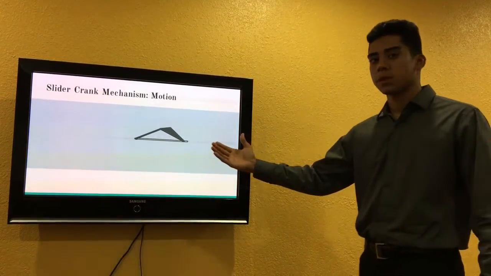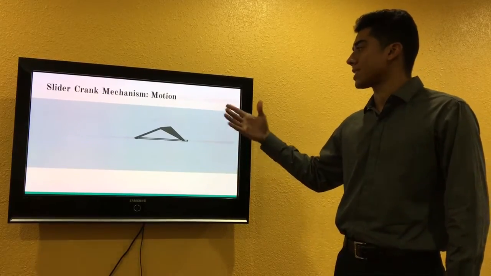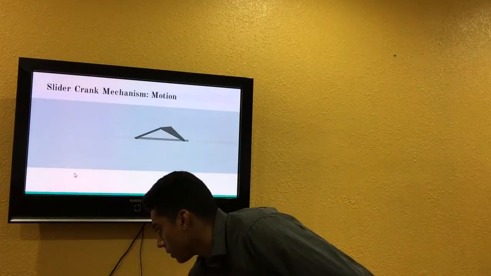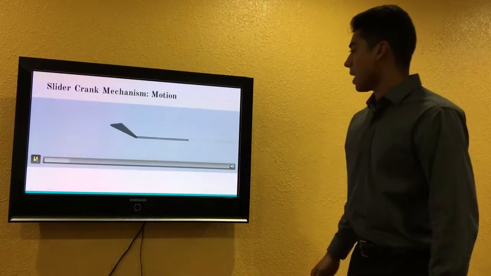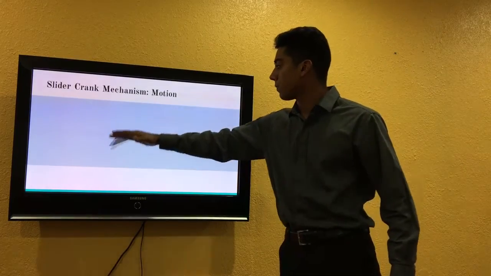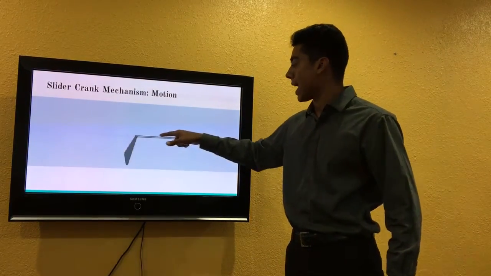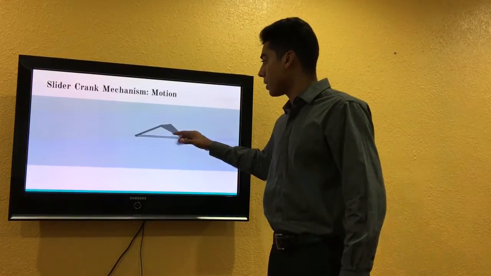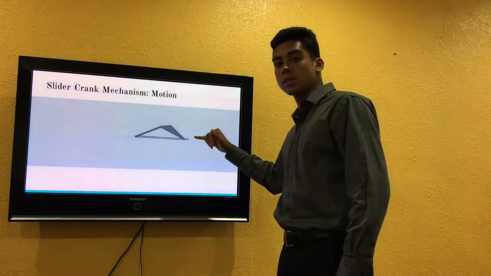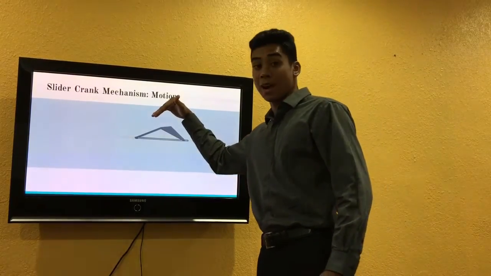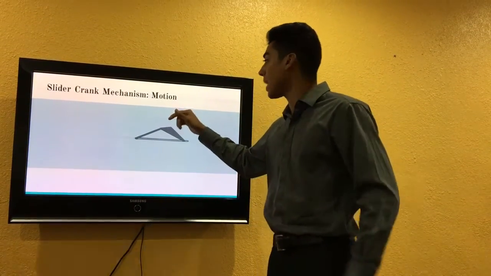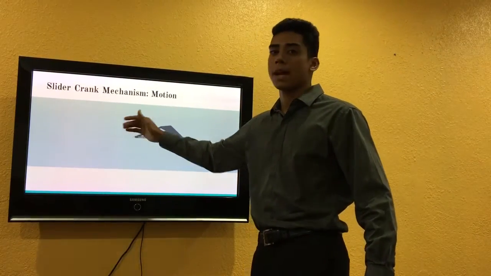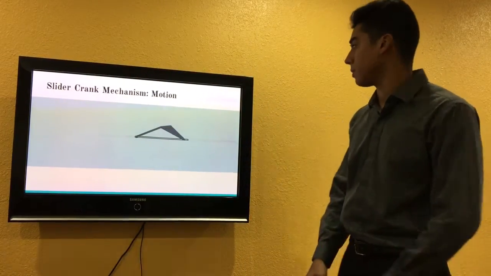In this slide, we're going to present the animation which our slider crank mechanism was rotating at and passes through all the points. As you can see here, the link rotates fully and goes back along the axis, and it's along a slider. At each and every point, when it's flat, it passes through that first A1, B1, and then while it has at a certain angle, it passes to A2, B2, and then as it goes horizontally 180 degrees the other way, it passes through the last angle, A3, B3.